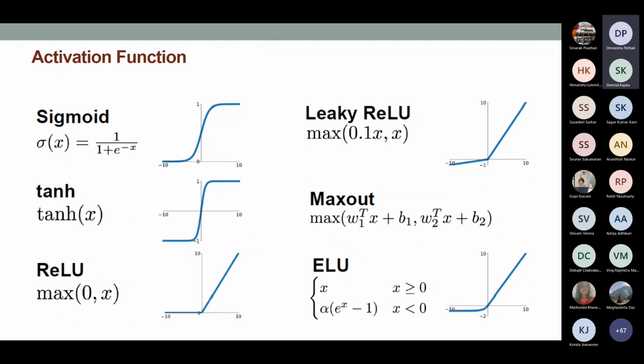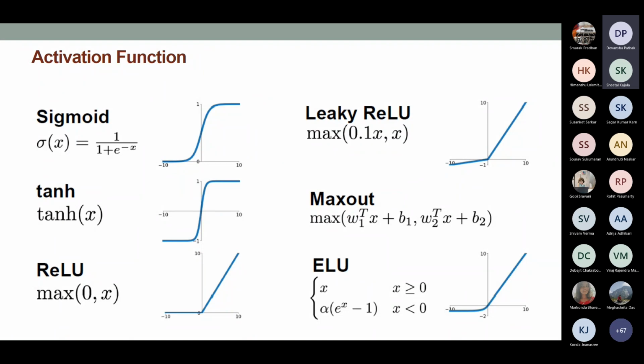Okay, that's the thing. Why monotonically increasing? Because if the information that you're receiving from the previous layer is high, then the activation function should also say that okay, this is good. If the information that you are receiving from the previous layer is bad or low, then your activation function should be able to tell that okay, this is bad. That's why it has to be an increasing function.